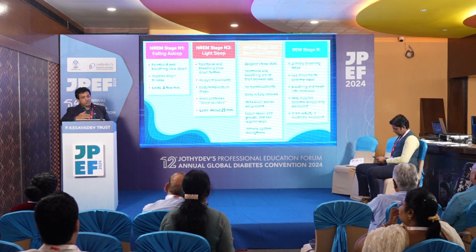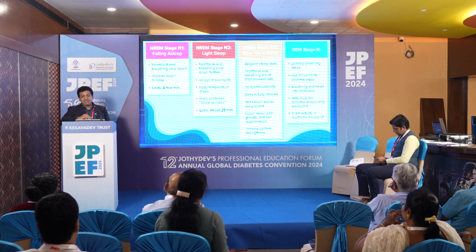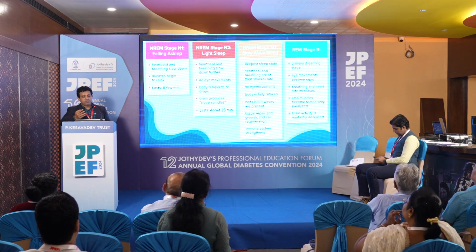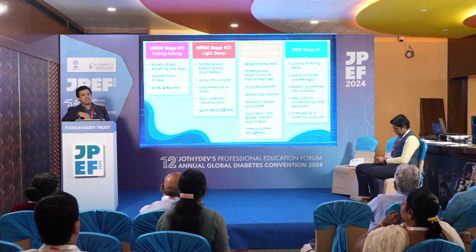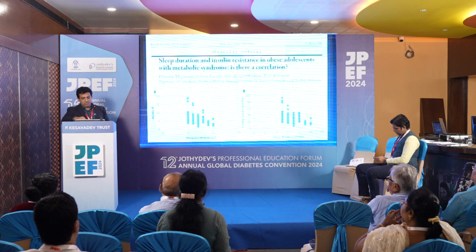So some people don't go into deep sleep, meaning the N1 to N3 transition does not happen fast. And the REM cycle is just a small part where dreaming also occurs. So REM occurs in a cycle again and again, whereas N1 and N3 can also happen cyclically. So once it progresses to REM stage sleep, it is actually better for immunity also.